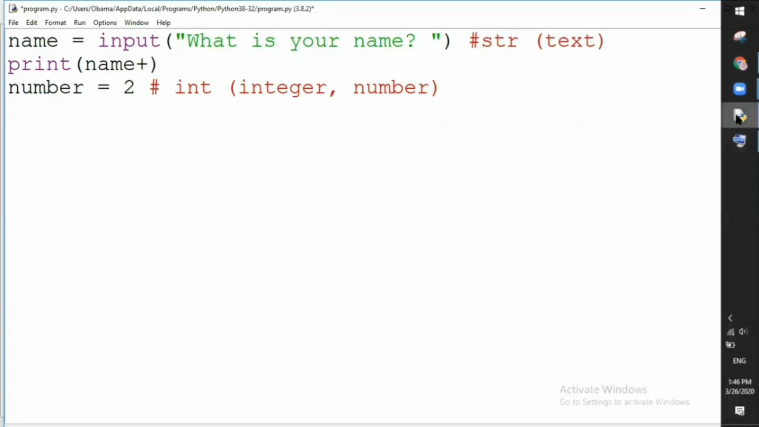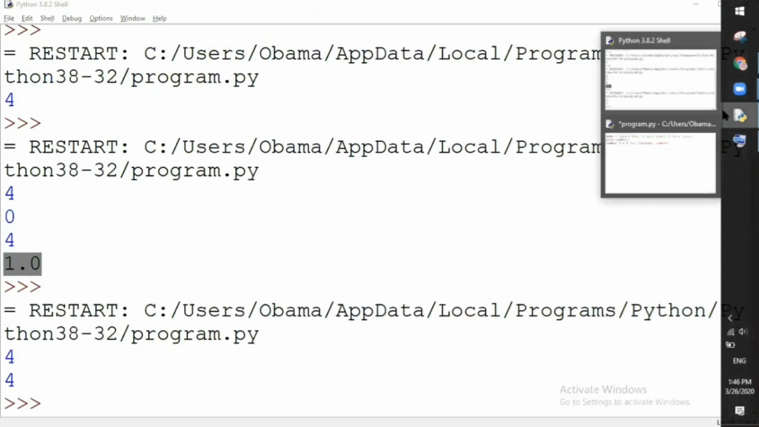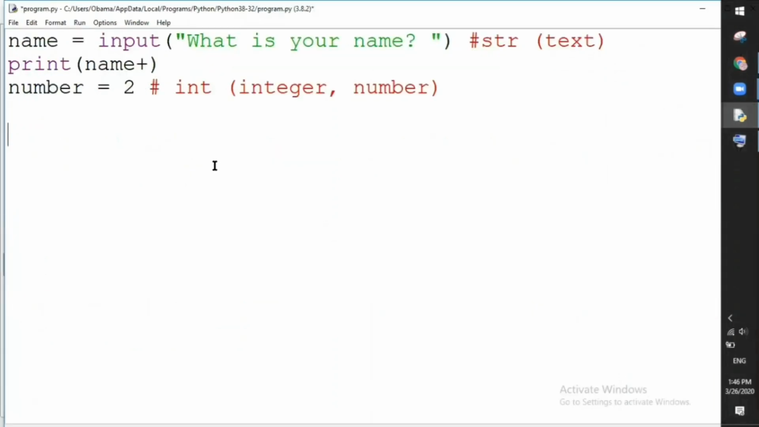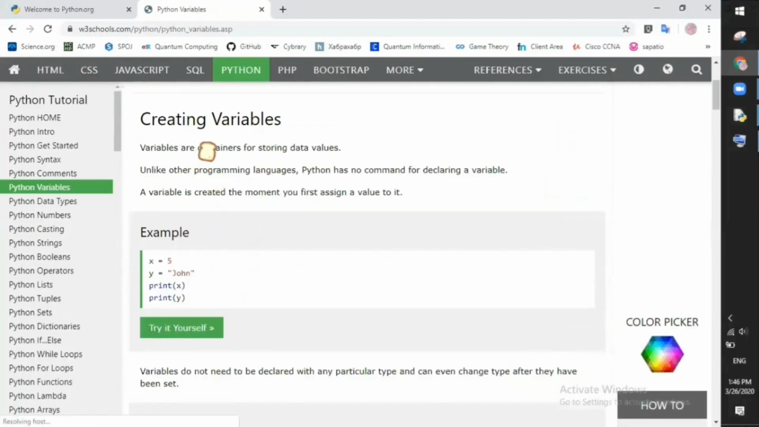Okay, and remember this point. It is a decimal form. In Python it's called n is equal to 1.0, for example. So it's float, as we have seen before in W3Schools, decimal. So these are variables. Let's see from W3Schools. The terminology is variables are containers for storing data values.